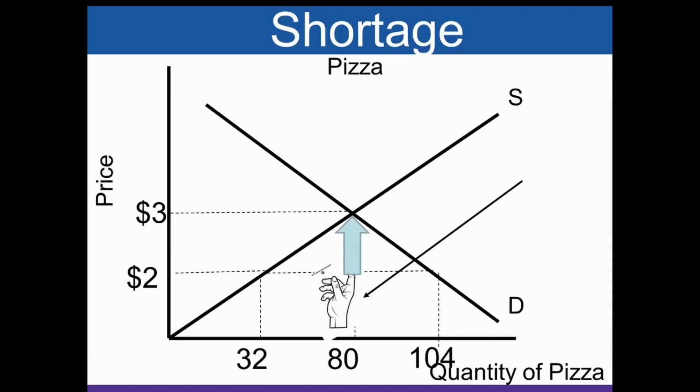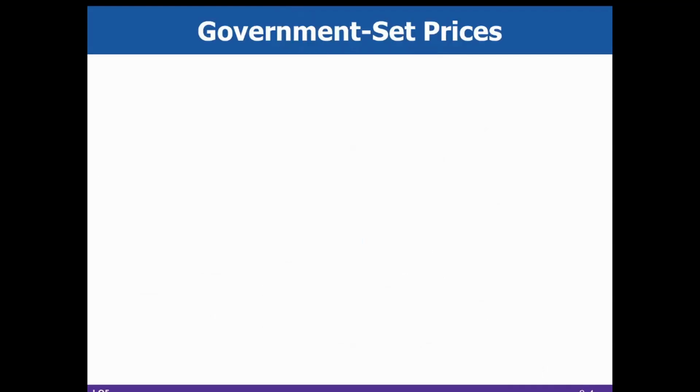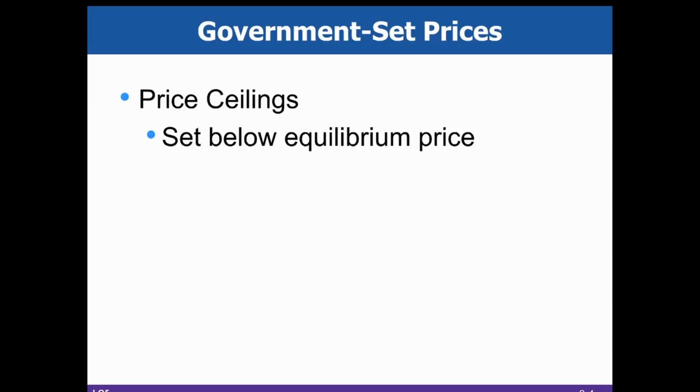We always gravitate back to equilibrium unless there's an underlying force, something other than supply and demand working, that stops it. In that scenario, we will look at what happens when the government says you can't put the price as high as equilibrium. Equilibrium is too high, people can't afford it. We're going to put a price ceiling on the good. That's when we set the price below equilibrium, and we're not allowed to bring the price above that. That's why it's called a ceiling. So you can't go above the price, and it ends up causing a shortage.